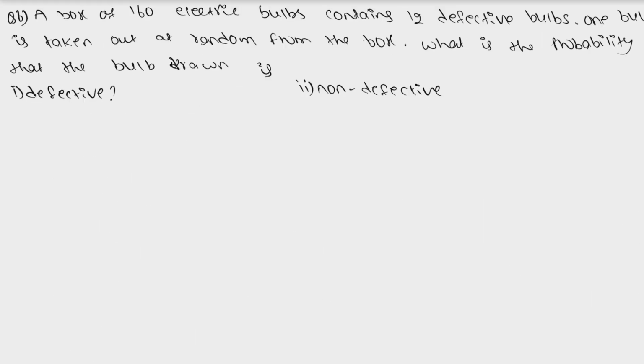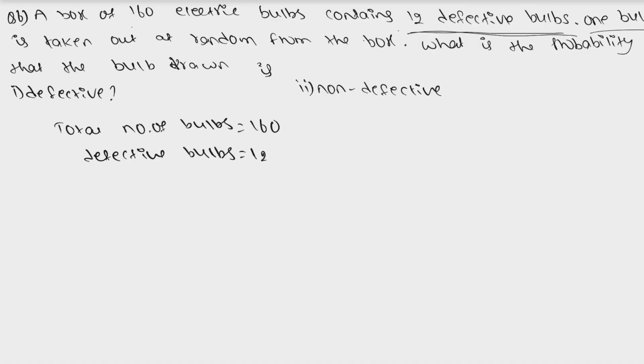So here we have our sixth question, which is a box of 160 electric bulbs. What is the total number of electric bulbs? The total number of bulbs is 160. Out of this 160, there are 12 defective bulbs. So we have a total of 12 defective bulbs.